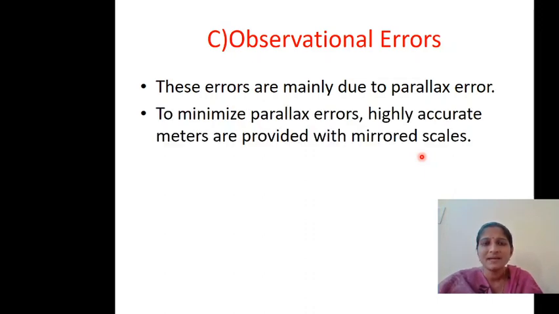So to reduce this parallax error, you should use mirror scales. You might have observed in ammeters, when there is a pointer here, under that pointer there will be a mirror placed. The pointer should coincide with its image in the mirror and the reading. Then there will not be parallax error. If you stand straight to the pointer, then this can be avoided. This can be minimized.